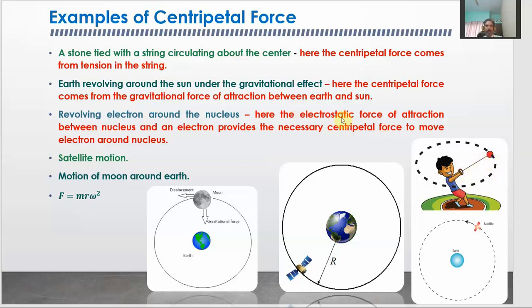Another example we can take is the earth, which is revolving around the sun under the gravitational force. Here the centripetal force comes from the gravitational force of attraction between the earth and the sun. You can have this diagram. Here it is the earth, here it is the satellite.